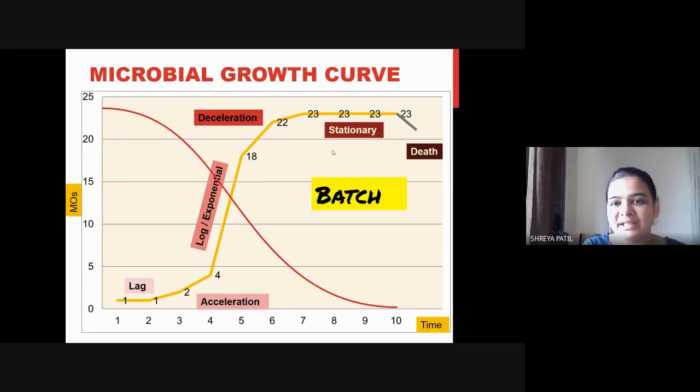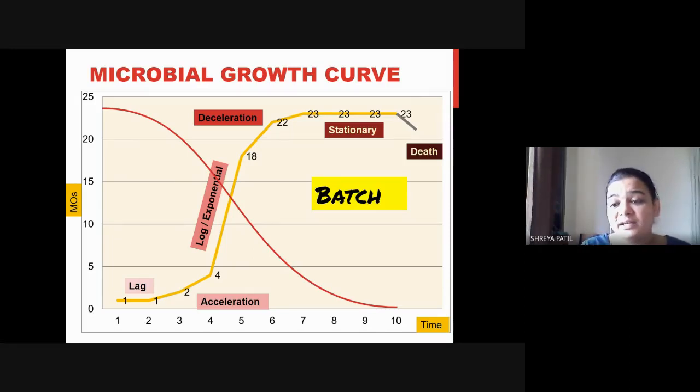Maybe during the stationary phase or deceleration phase, we can stop the reaction. We need not wait every time for death to occur. Okay. So this type of fermentation is known as batch fermentation. Is that clear? It is the easiest way, very flexible for lab scale. Okay, for small scale also batch fermentation is best.